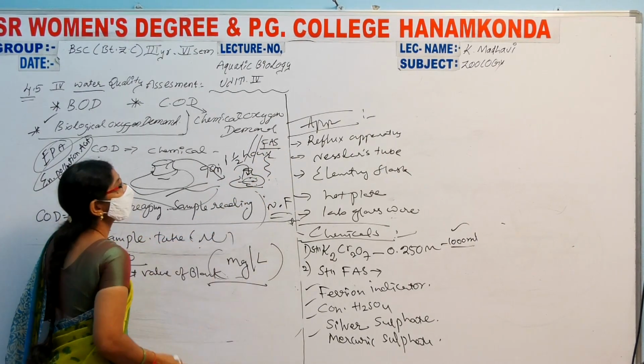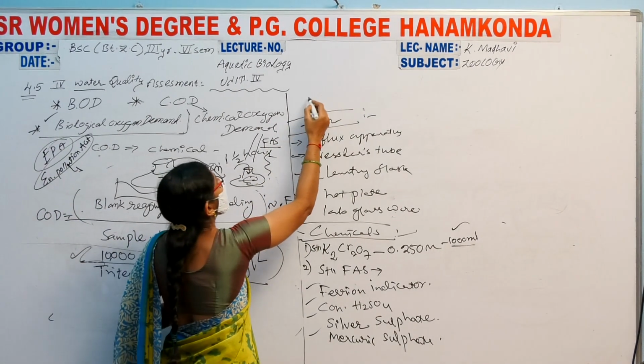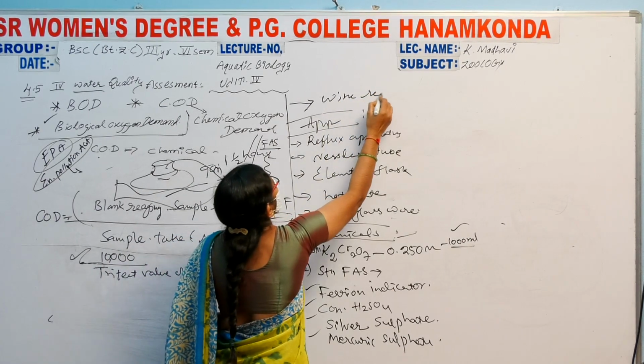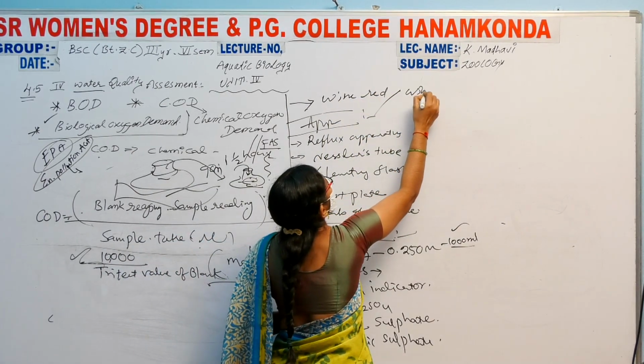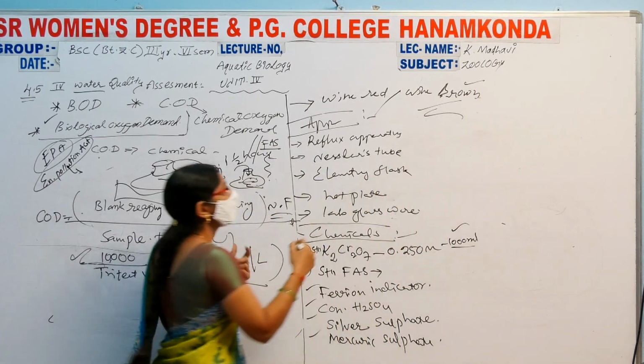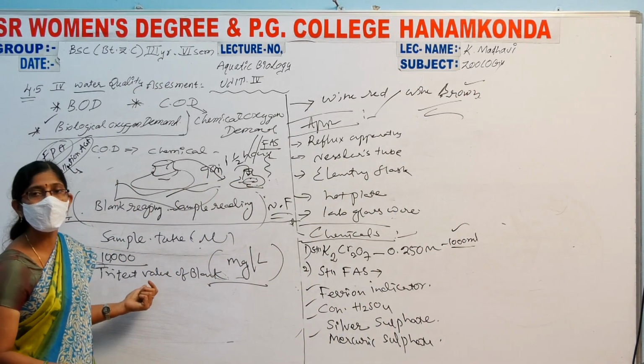At last the color changes to wine red or wine brown. Then only we stop, take the values, and calculate the COD.